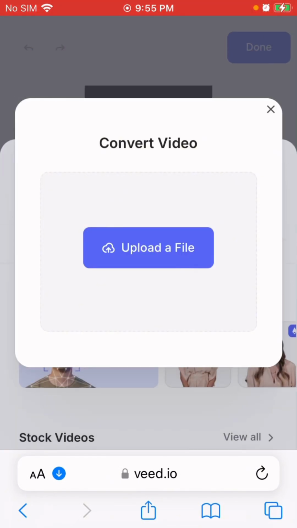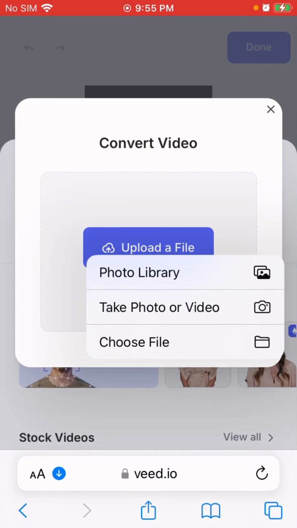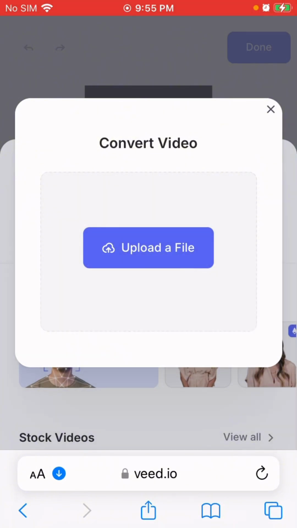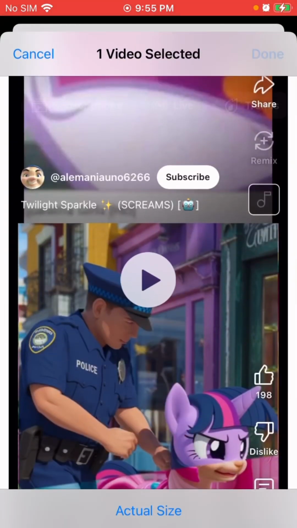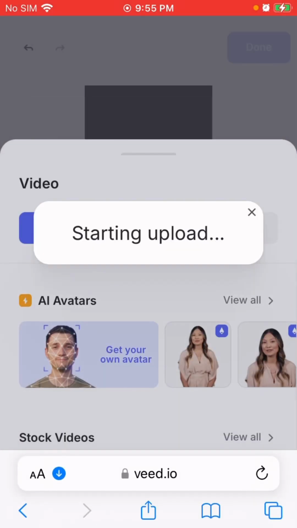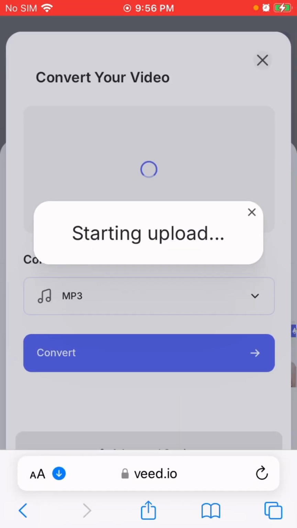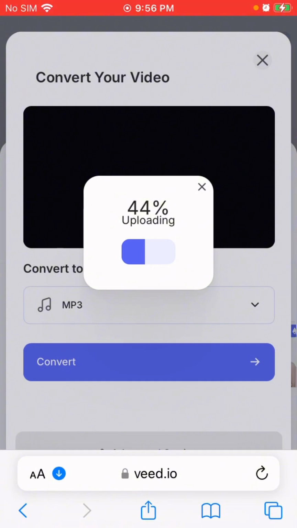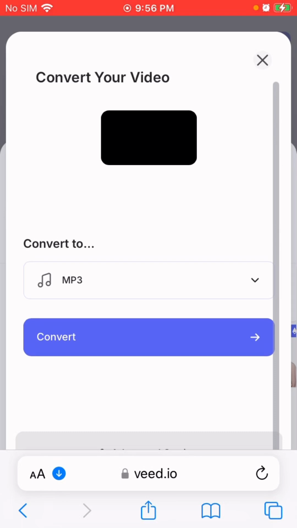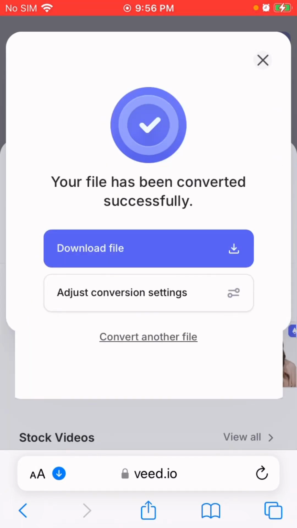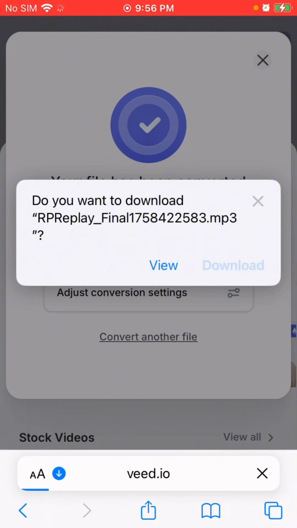So you upload a file, photo library. Gonna do this one. Then you're gonna press convert. Make sure it's on MP3. Then you're gonna press download file. Download.